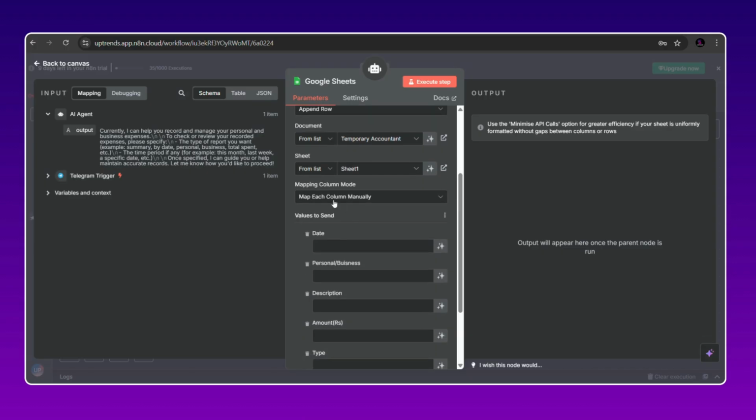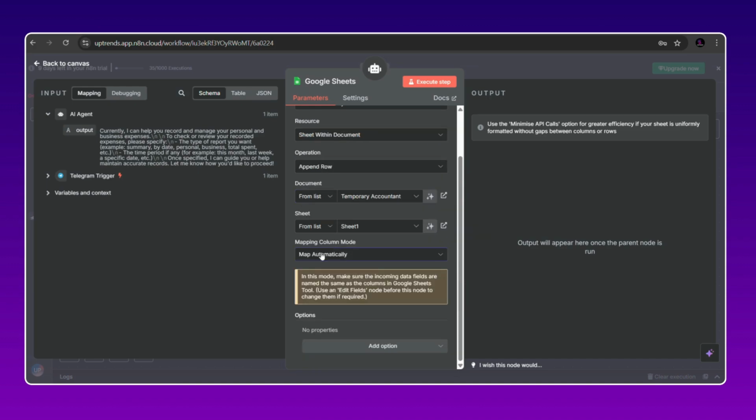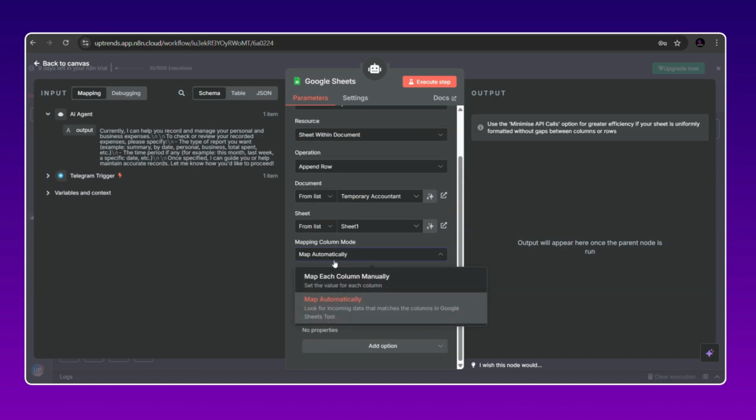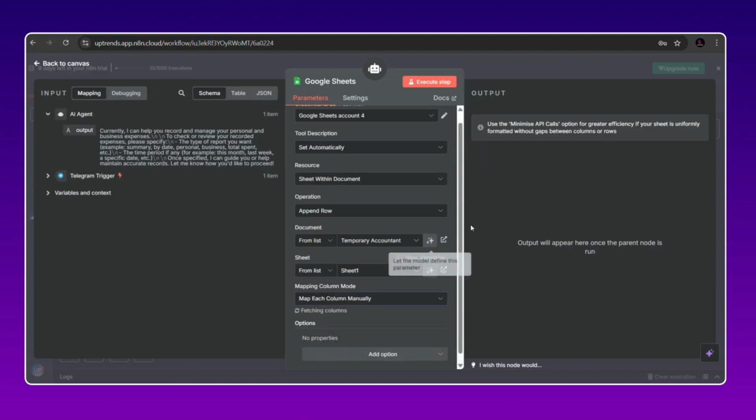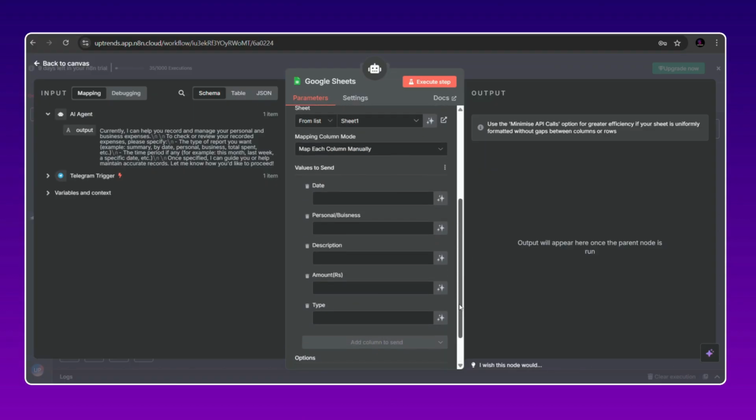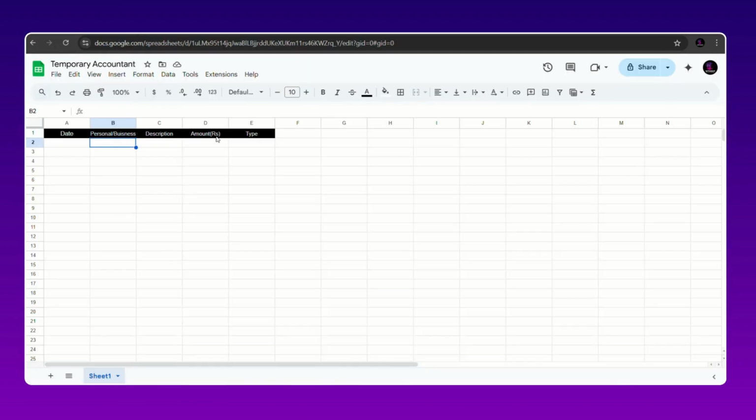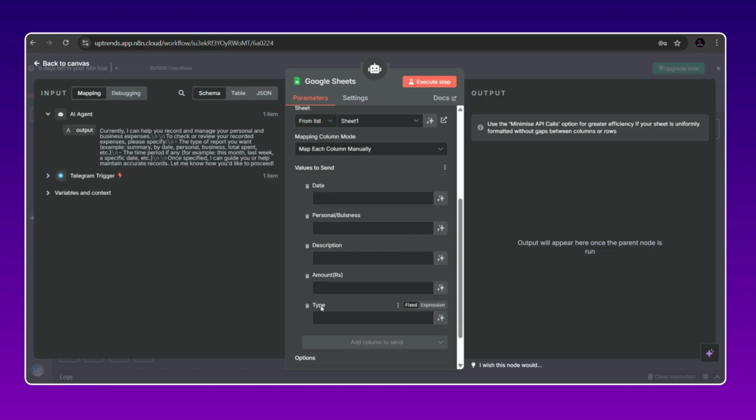Now we need to map each column manually. Initially map each column manually was selected. For now, in this case, just quickly select map each column automatically. Now this would be shown. Now go back and select map each column manually. And you can see these columns are showing. That's what we have done. We have simply made these columns over here. Once you make the sheet, make sure that these columns are also there. Then only these values are getting fetched exactly over there.